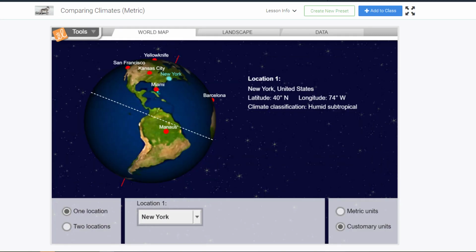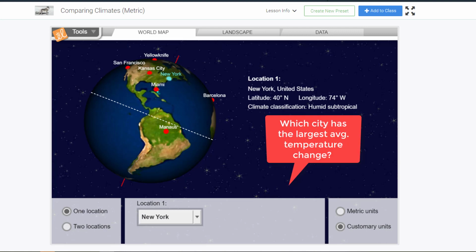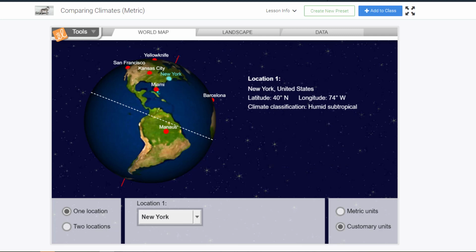Explore the influence of latitude, proximity to oceans, elevation, and other factors on climate. Also, observe how animals and plants are adapted to their climate and their environment. Which city do you think would have the largest average temperature change from January to June, and which would you want to live in? Let's start our climate adventure looking at Miami, Florida, USA, and Yellowknife, Northwest Territories, Canada.